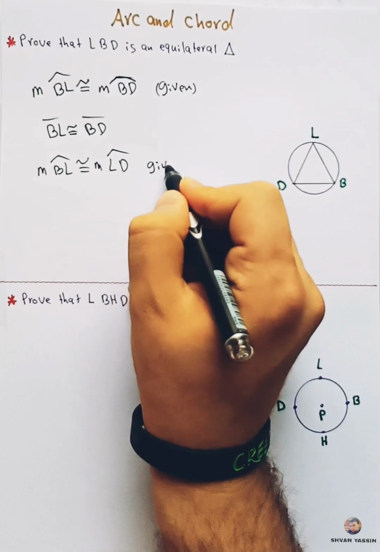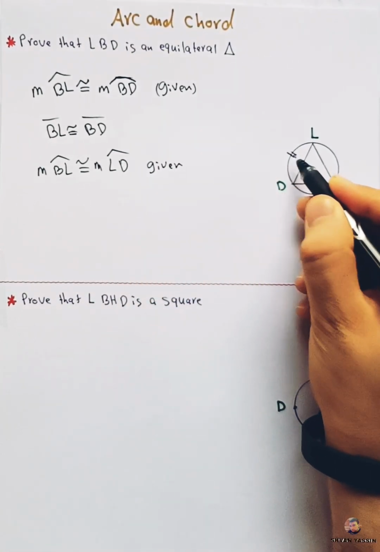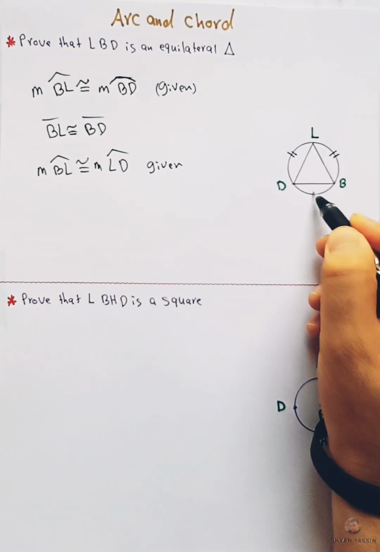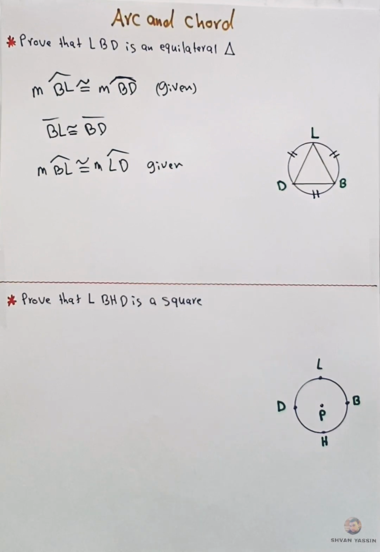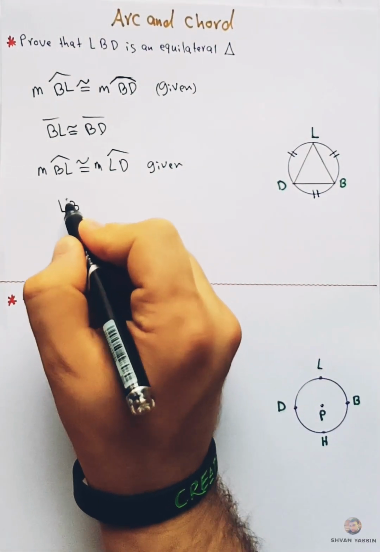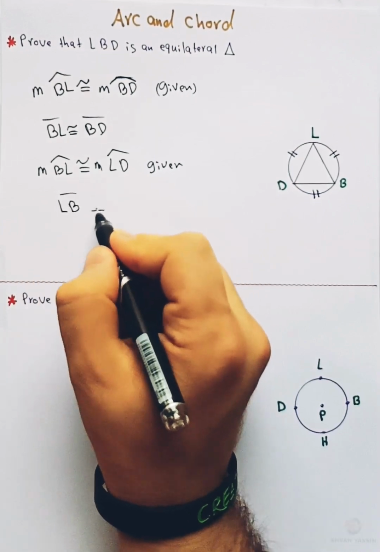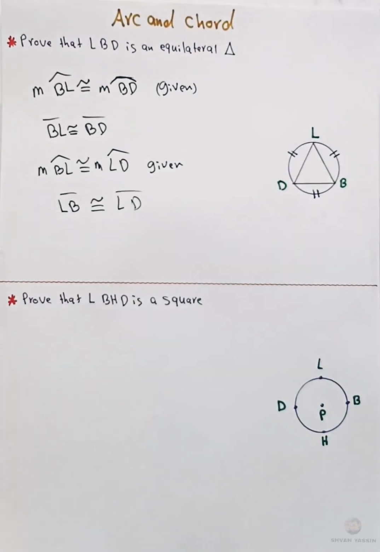This is given. We have double lines for each arc. It means they are congruent, and then we can say the line segment BL is congruent to the line segment LD by the theorem of arc and chord.